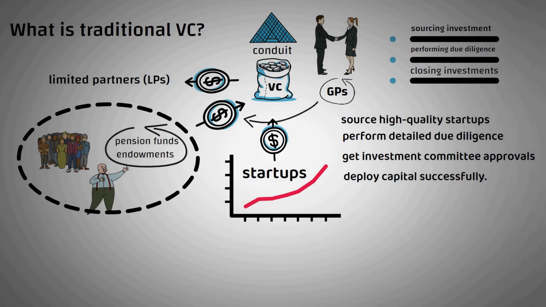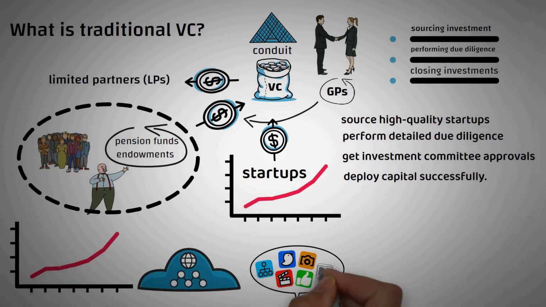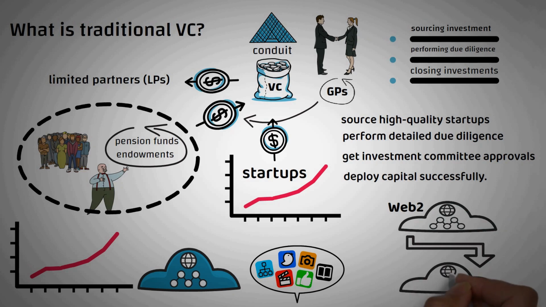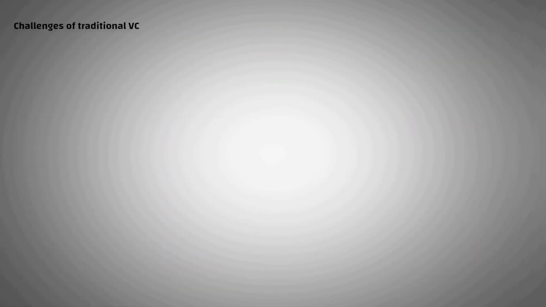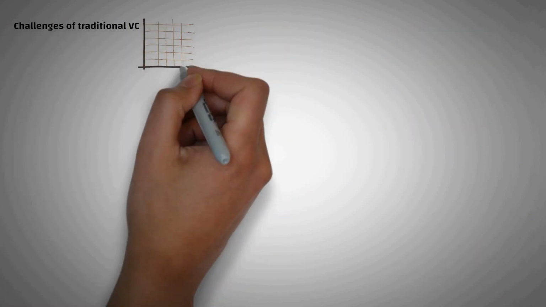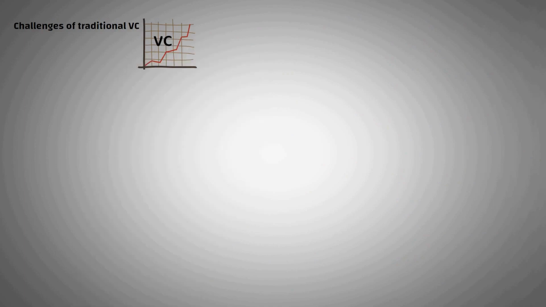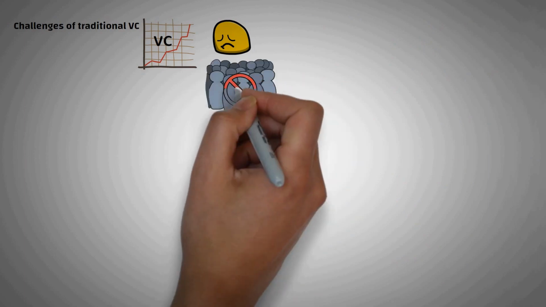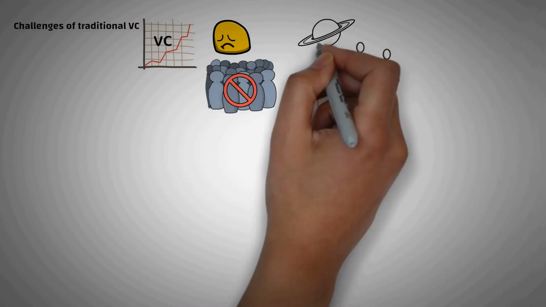Traditional venture capital has been a successful model that has catalyzed the growth of the internet, social media, and many of the Web2 giants over the past 3 decades. Yet, it is not without its frictions, and it is these that the Web3 model promises to address. Challenges of traditional VC. As effective as the VC model has been, it still has its issues. They are not very inclusive and decision-making is quite centralized.